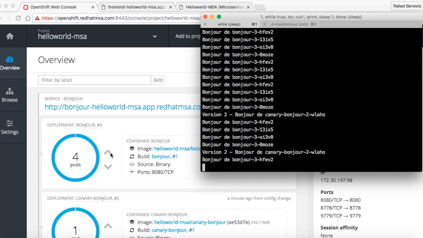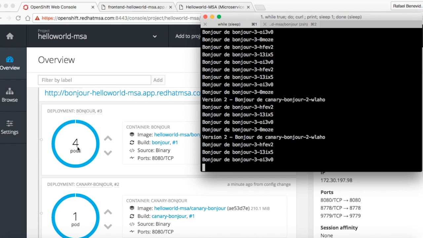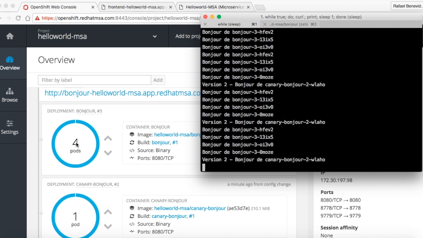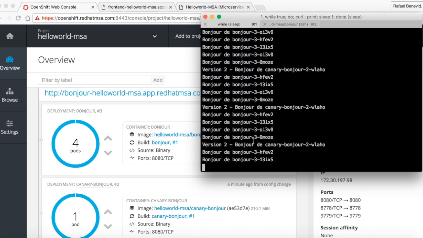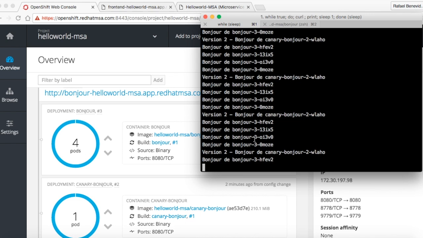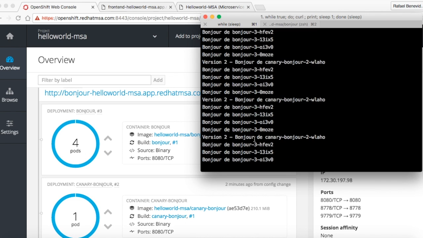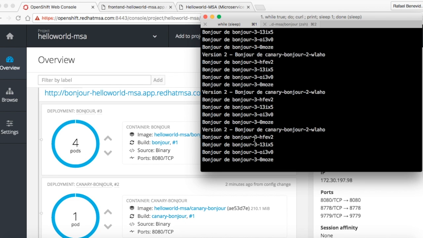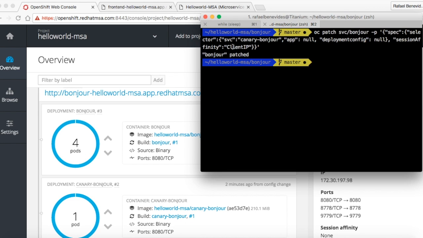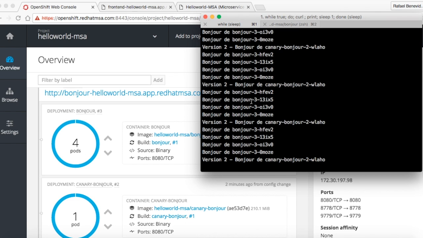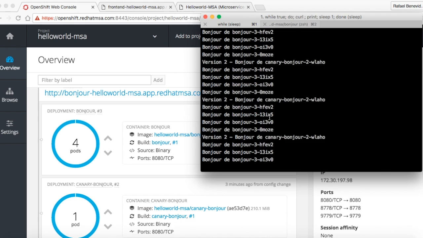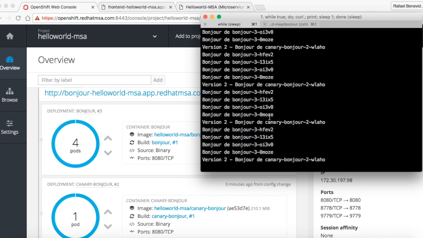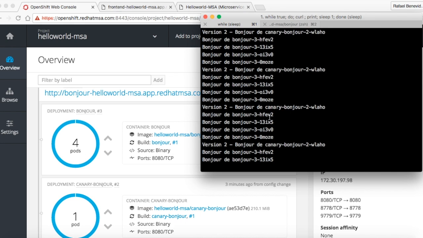For each 4 requests in the previous version, 1 is made in the new version. And you might ask why we are having access to different versions if we enabled the session affinity for the client IP. Well, that happens because the curl command is not tracking the cookies.